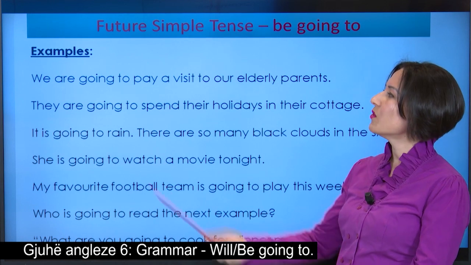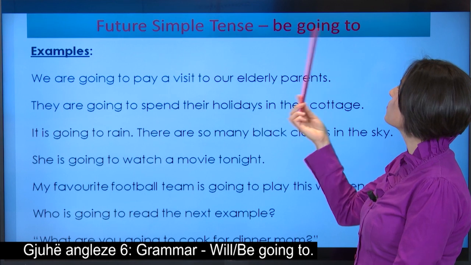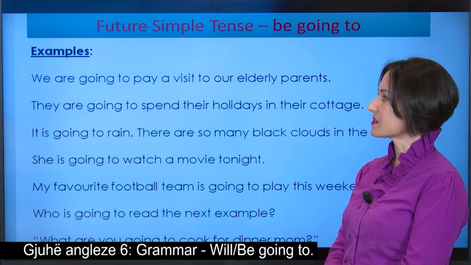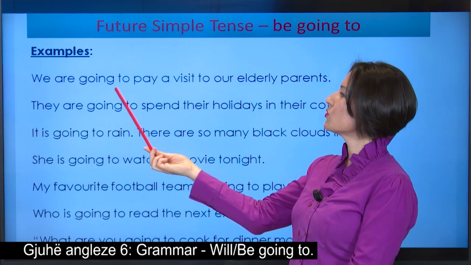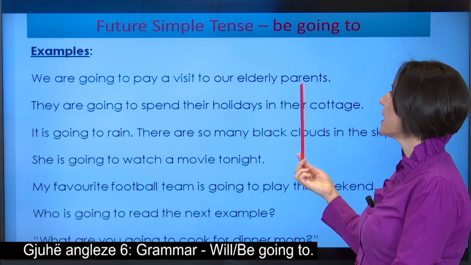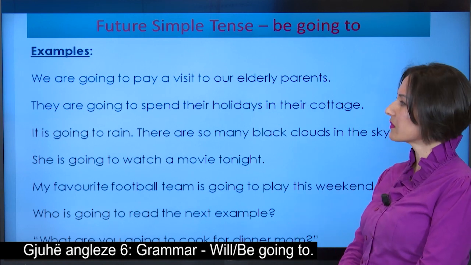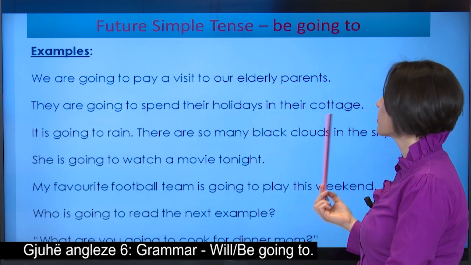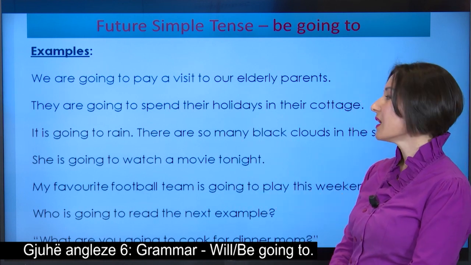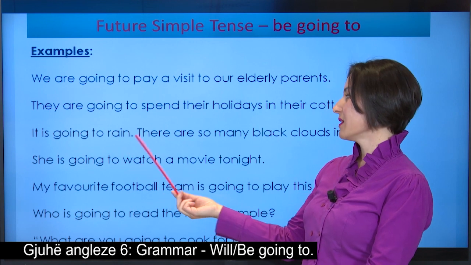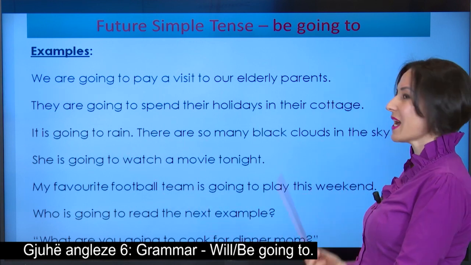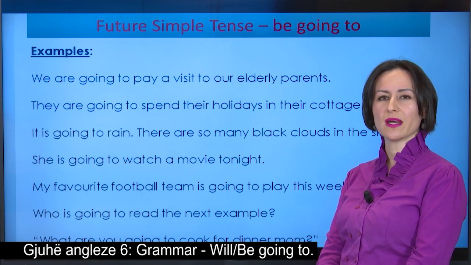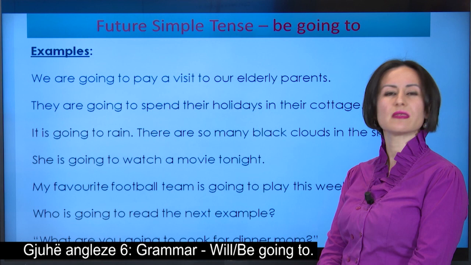Here we have some more examples of the usage of be going to, such as, we are going to pay a visit to our elderly parents. They are going to spend their holidays in their cottage. It is going to rain. There are so many black clouds in the sky. So it is evident. That's why we use going to in this case.